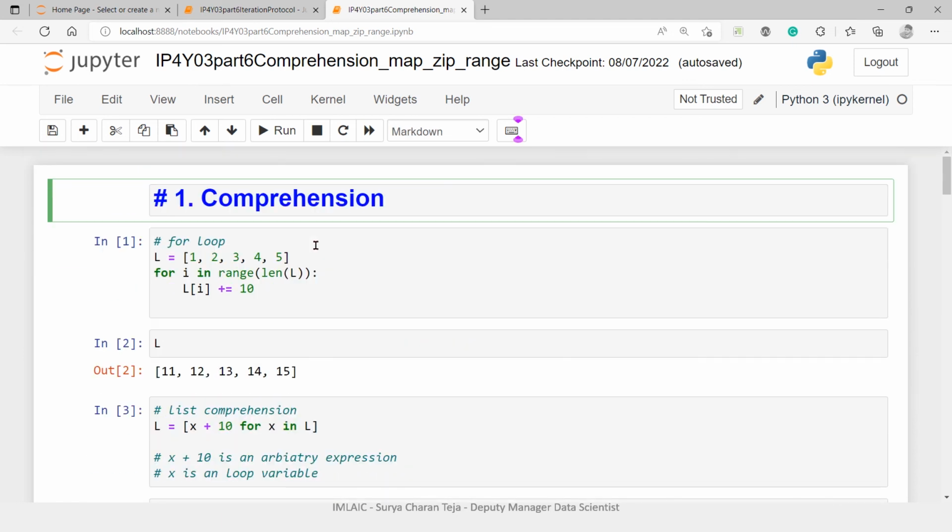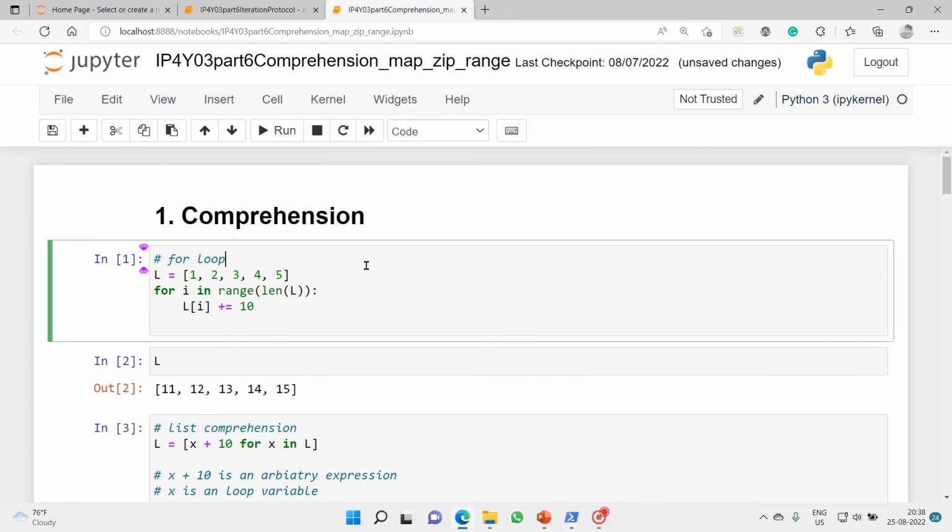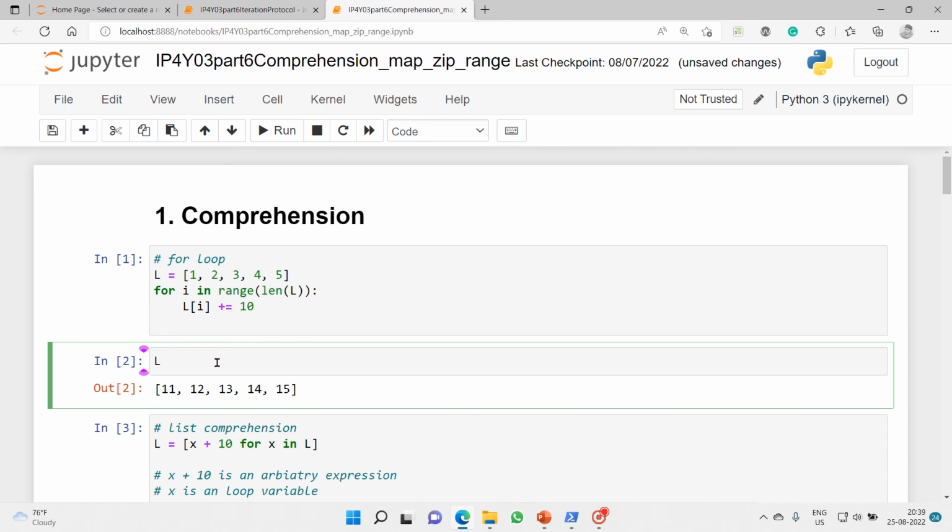So before that, we'll begin with the comprehension. So I have told you, we'll do with the for loop. So our requirement is to step into a list and then add 10 to each of the items.